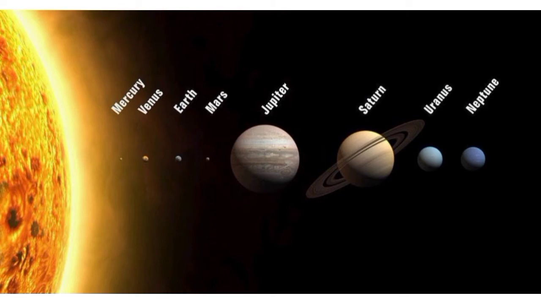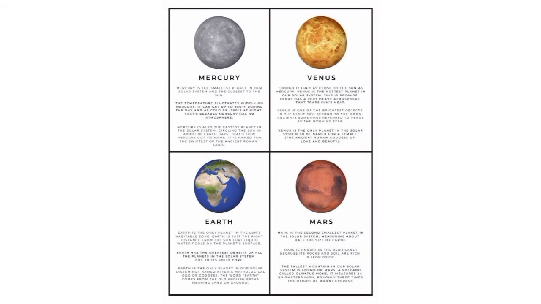Now here it is to be understood that the first 4 planets, that is Mercury, Venus, Earth and Mars, are known as the inner planets of the solar system. They are smaller in size, and these are the densest planets, and they have a rocky surface.